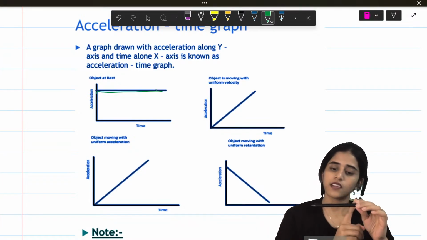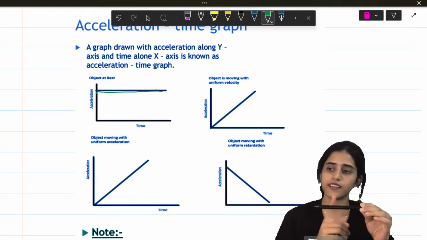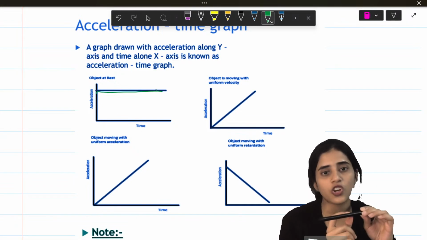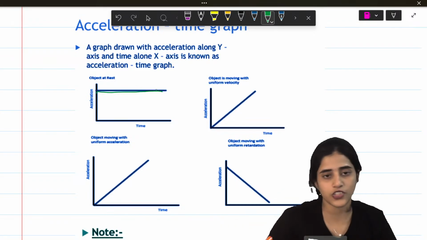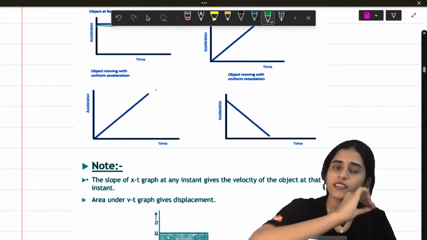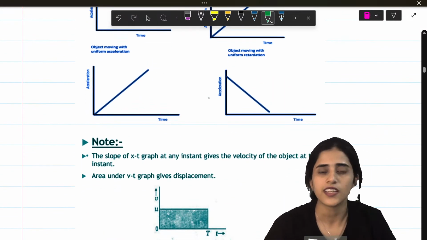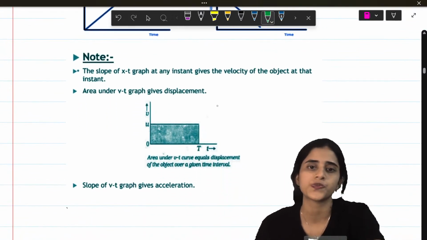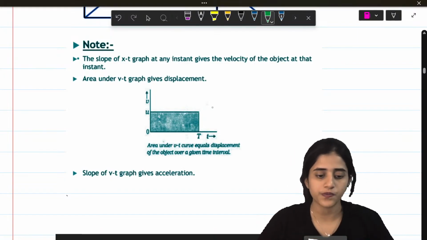So let's say time goes on, acceleration is 0, 0, let's say 10, 10, 10, 10. What is acceleration? Change in velocity by time. So change in velocity is constant. Okay? So that means it's moving with a constant acceleration. And then increase in acceleration, deceleration. You actually don't need acceleration time graph. Velocity time and distance time will do. Okay? That is more than enough for your KCET.